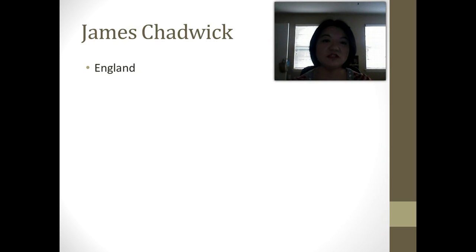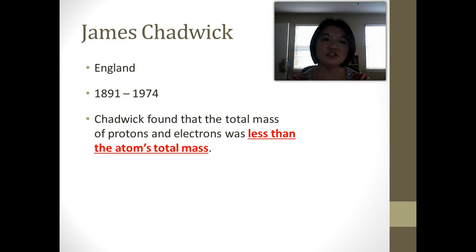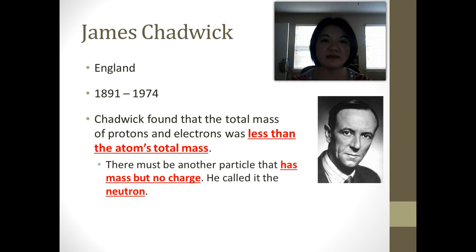Okay, next guy, James Chadwick. We've discovered the electrons and we now know how it looks and how it moves. We know that there's a nucleus and it's positive. Okay, what James Chadwick was able to find was that he calculated the mass of the protons and the electrons, and he found that it actually didn't match up with the total mass of the atom. So what he thought was, well, there must be something inside the atom that is neutral, but it has a mass, okay? And he called this the neutron. So now we have all three of them. We got protons, neutrons, and electrons.